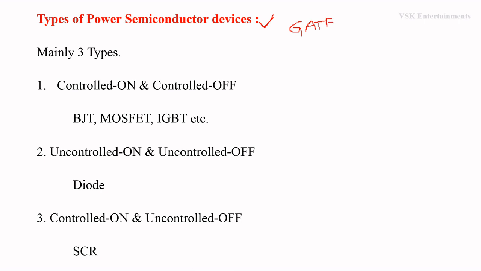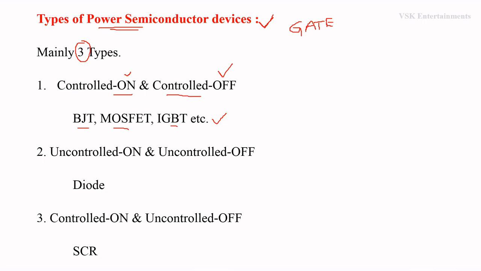Okay. Depending upon the control strategies, these power semiconductor devices are mainly classified into three types. In that, the first one is controlled on and controlled off. Means by using some control parameters or control variables, we are going to turn on and turn off the power semiconductor devices. The examples for this one are BJT, MOSFET, IGBT, etc.